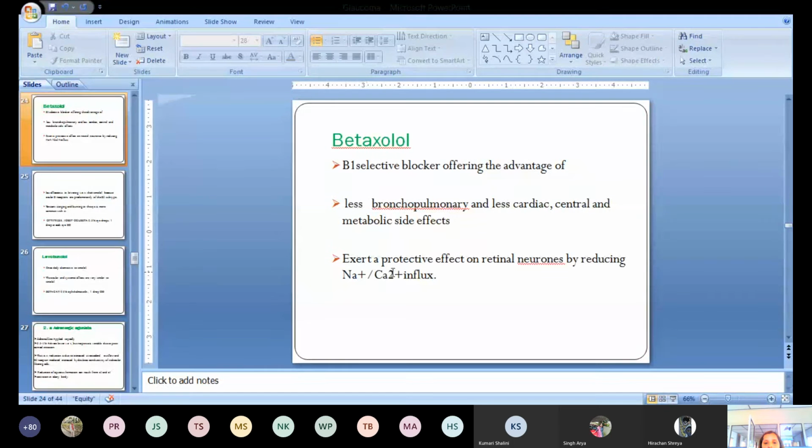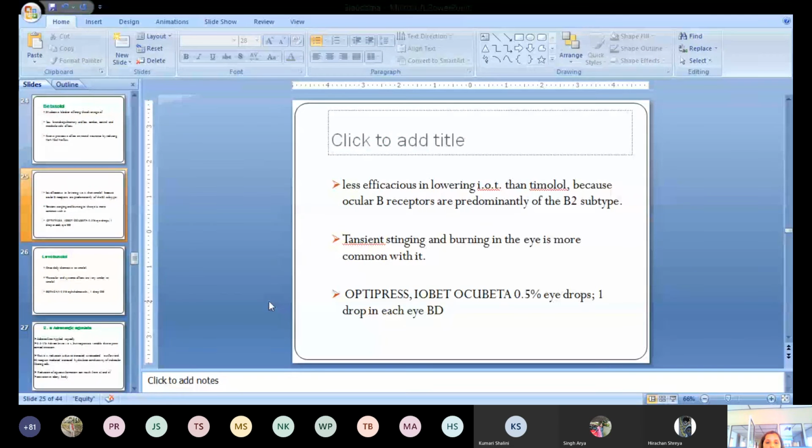It has another advantage: it exerts a protective effect on the retinal neurons by reducing sodium and calcium influx. But it is less effective than timolol in reducing intraocular pressure.